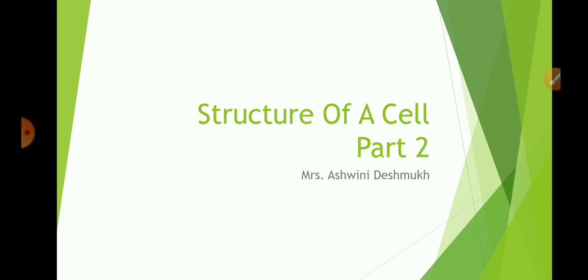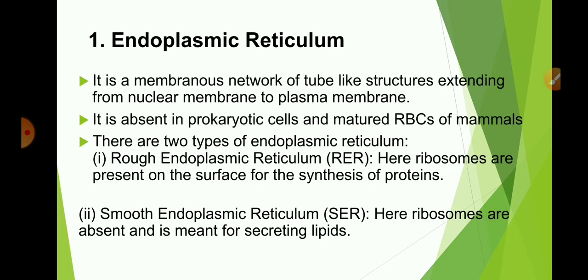In this video, we will discuss some more important cell organelles such as endoplasmic reticulum, Golgi apparatus, ribosomes, mitochondria, plastid, lysosomes and vacuoles. So, let's start with the first organelle, that is endoplasmic reticulum.